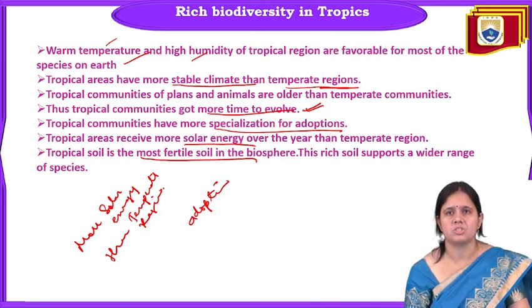Temperature, atmospheric conditions, and all these things are favorable for the growth of any species. All the countries present in the tropics have very high richness of species, but India is among one of them. India qualifies all the criteria for a mega diversity region, and the Indian biogeographical zones number 10. India is divided into 10 biogeographical zones. India has a wide variety of species, so India comes under a mega biodiversity country.